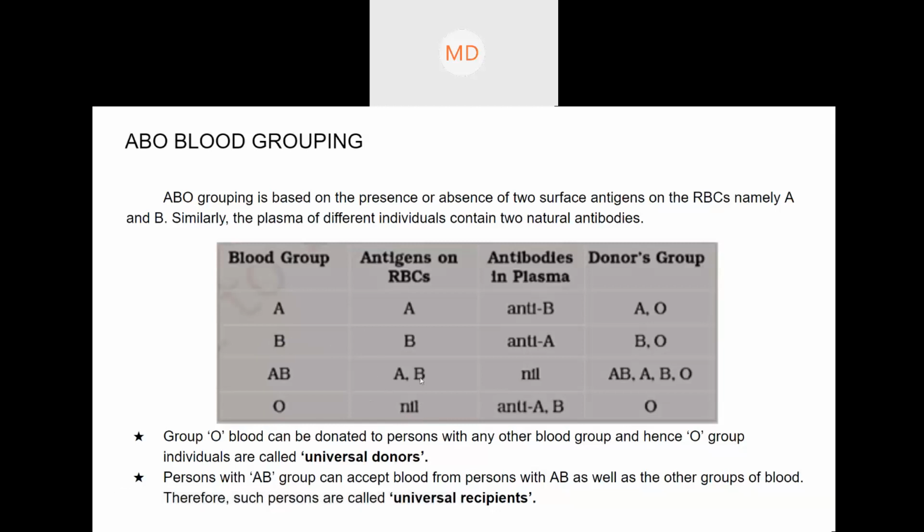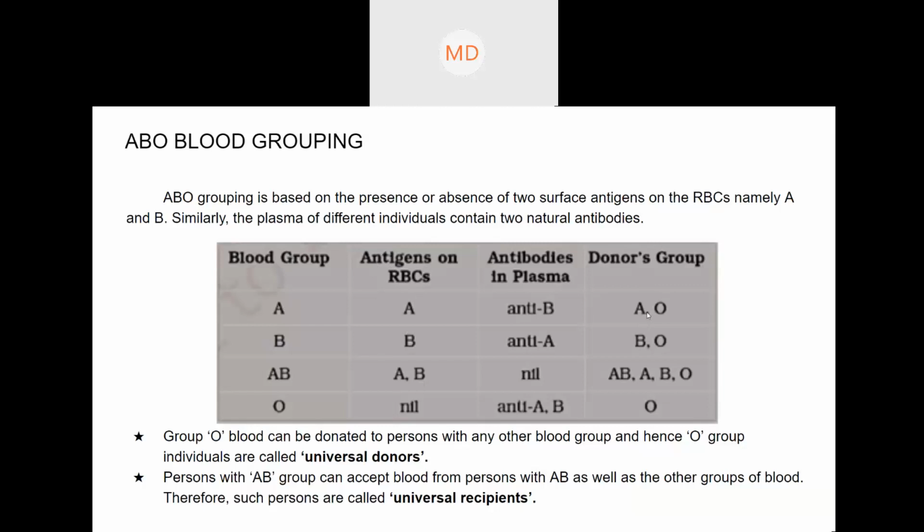Same way for B, B can take from B or from O because O lacks antigen, but it cannot take from AB because A is there, and it cannot take from A also. AB can take from all. Why? Because it has A and B in itself. So it has no problem in taking from A and B and O. O has no antigen. So blood donation means either giving to people or receiving from people. It all depends on these antigens, whatever is present. Okay, that is the reason you can see this donor group that I have discussed.